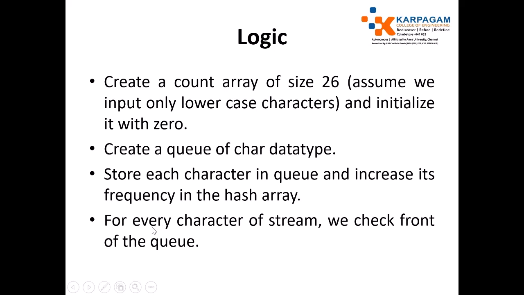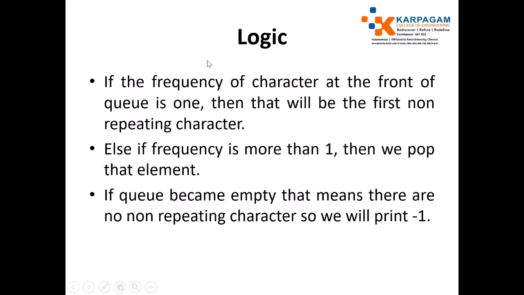Then for every character of the stream we check the front of the queue. Every time you read a character, check the front of the queue. If the frequency of the character at the front of the queue is 1, then it is the first non-repeating character, and it is immediately printed.